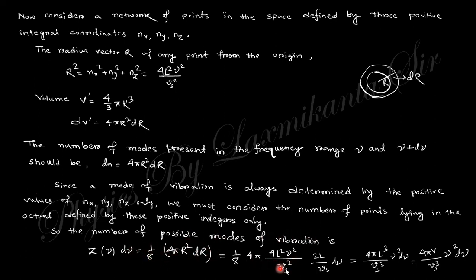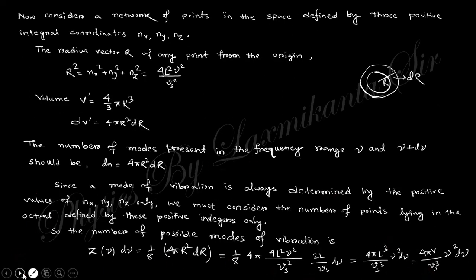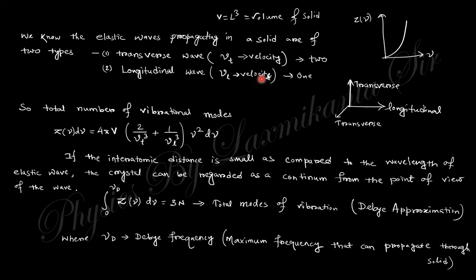And if you put this value of r, we will obtain this expression. And finally you will be given there is a longitudinal and transverse velocity. There is just taken a single velocity, but practically there are two types of velocity, transverse and longitudinal. Longitudinal means the wave propagates along that line, and perpendicular there are two transverse and one longitudinal, so the velocity expression will be changed like that.